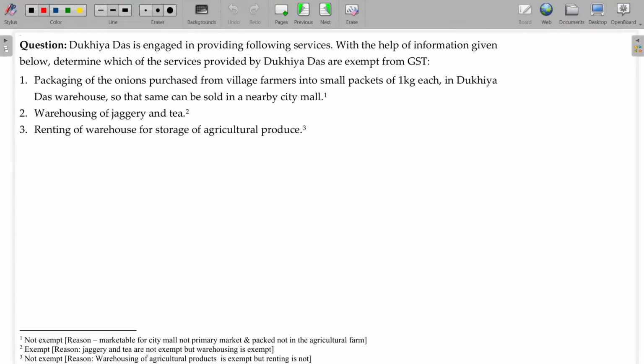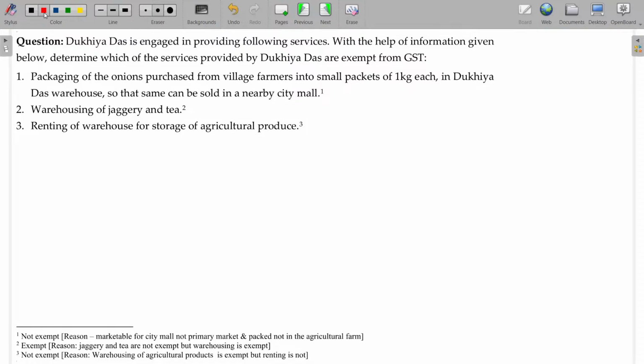Now let's see some related illustrations from this particular content. Dukhya Das is engaged in providing following services. With the help of information given below, determine which of the services provided by Dukhya Das are exempt. Packaging of onions purchased from village farmers into small packets, that is retail packets of 1 kg each, in Dukhya Das warehouse so that the same can be sold in a nearby city mall. So taxable because it's not a primary market.